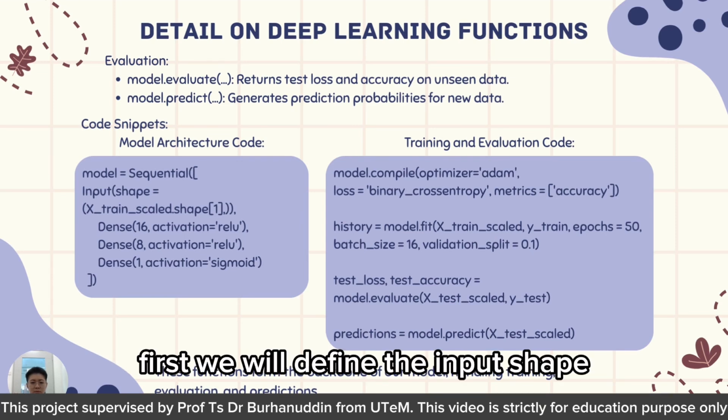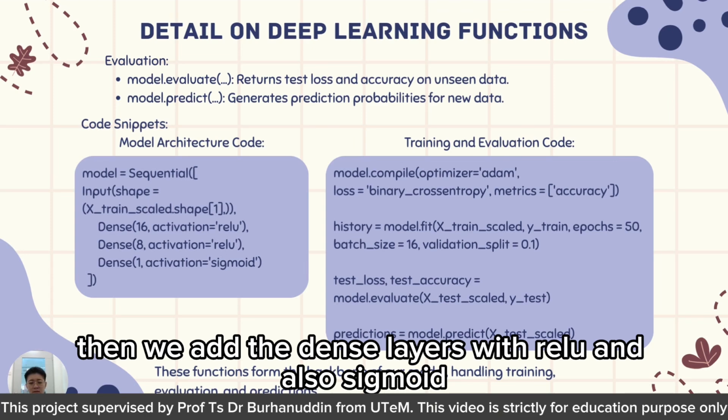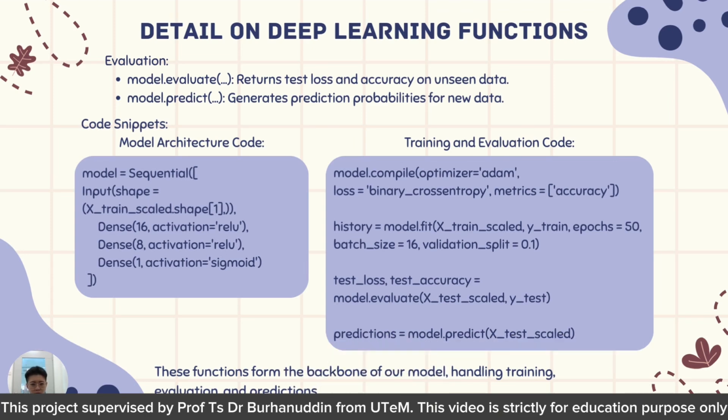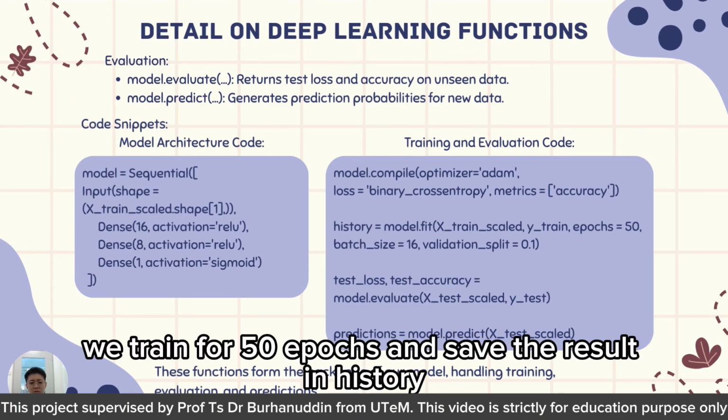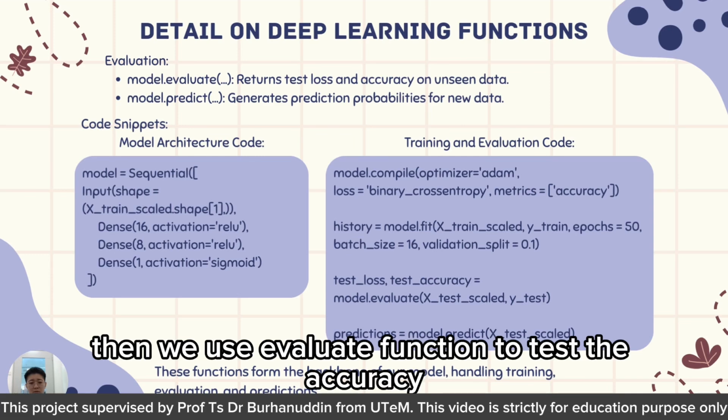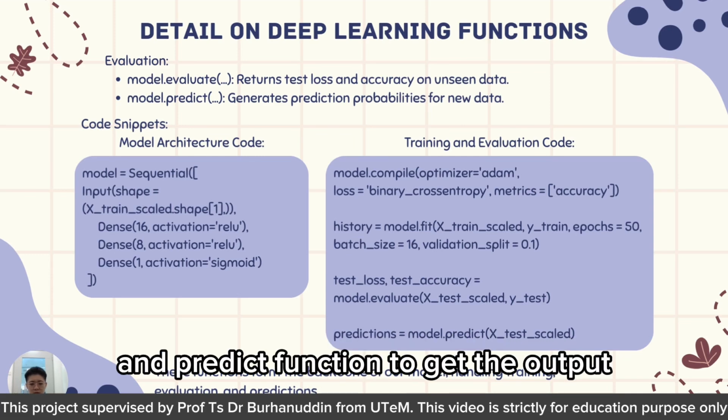First, we define the input shape. Then we add the dense layers with ReLU and also sigmoid. To compile and train, we use the Adam optimizer and binary cross entropy. We train for 50 epochs and save the result in history. Then we use the evaluate function to test the accuracy and the predict function to get the output.